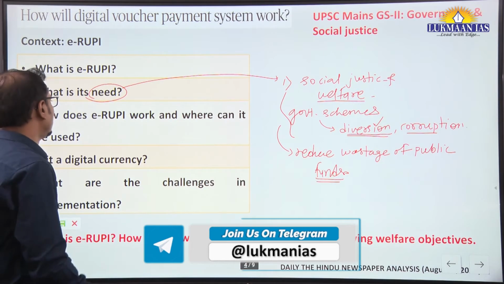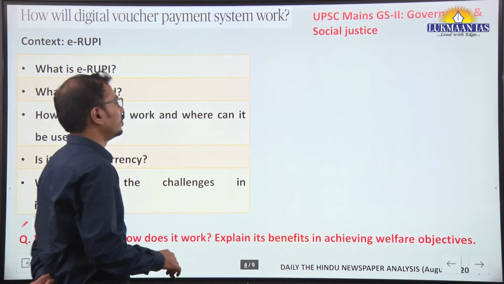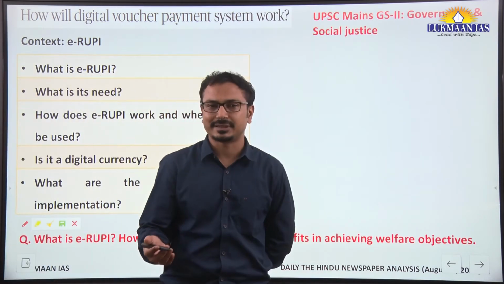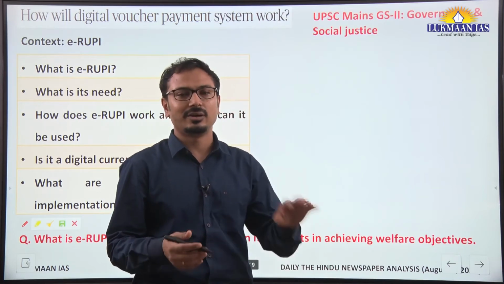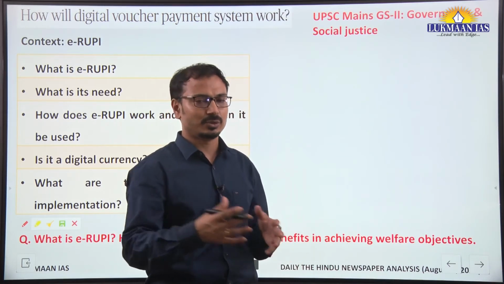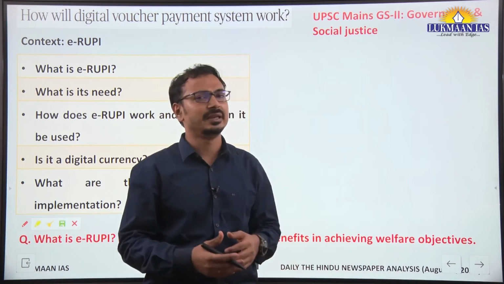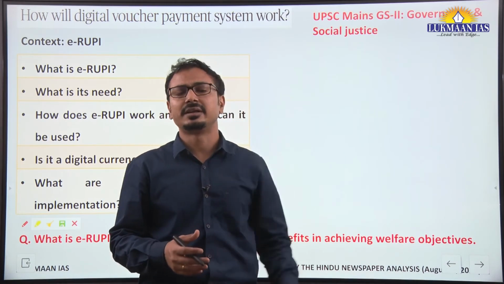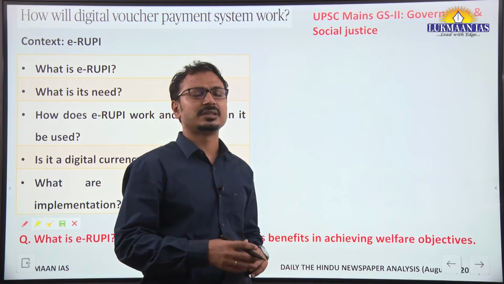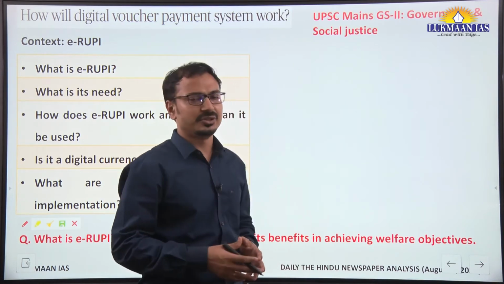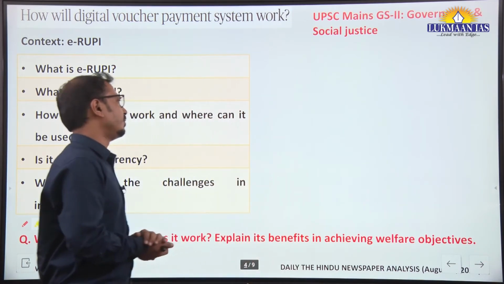Okay. So along with that, this is also going to be used by the private sector. Not only government welfare measures, but if the private sector wants to implement any welfare measure directly, it can give benefits to beneficiaries in terms of such digital vouchers.